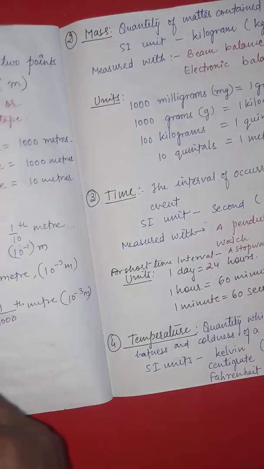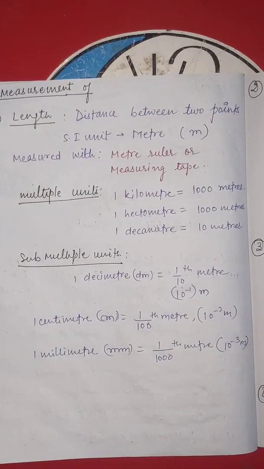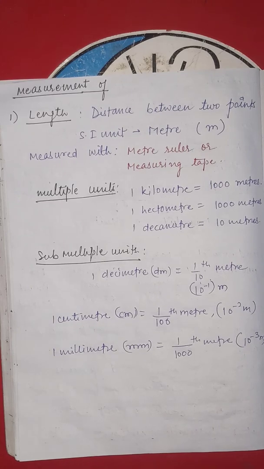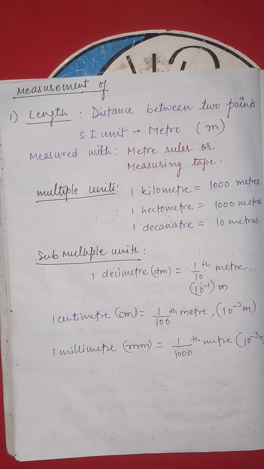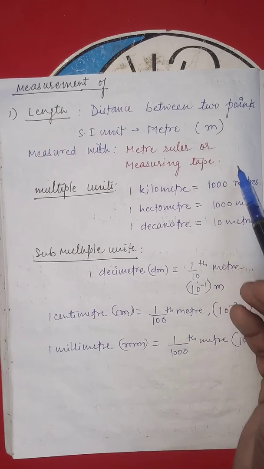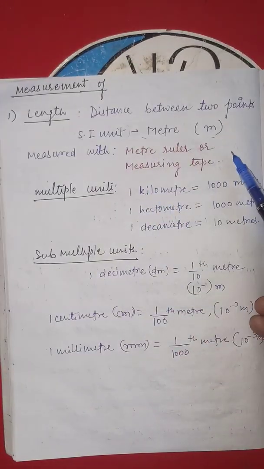So today we are using the standard unit for the measurement of the different physical quantities. Now let me talk about the different physical quantities. The first one is length. How will you measure the length? First of all, what is length? Length is the distance between 2 points, and its SI unit is meter. So today the length is measured in meter.